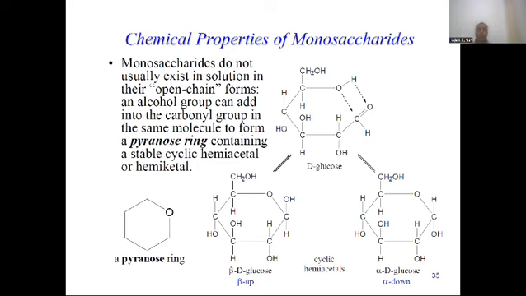The chemical properties of monosaccharides. Monosaccharides do not usually exist in open chain form. They exist in cyclic form, and there are two isomeric forms. This is beta-D-glucose and this is alpha-D-glucose. In beta-D-glucose, the hydroxyl group on the C1 carbon atom is on the upside; this is called beta. If it is on the downside, this is called alpha. And this is a 6-membered ring, called the pyranose form.